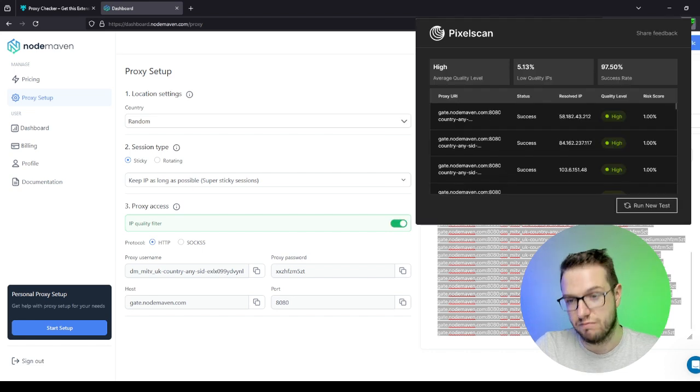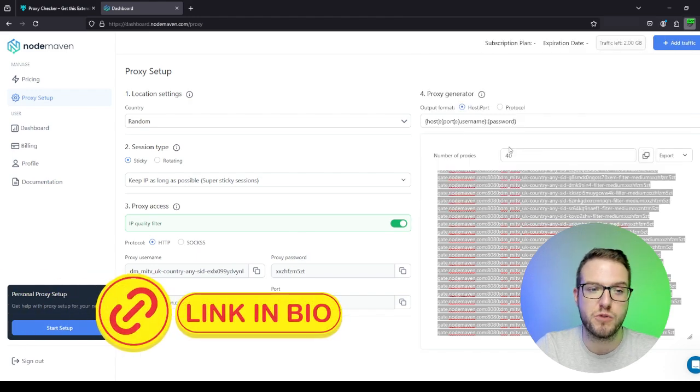Look at that. I put in a bigger amount, and there's a 97% success rate with only 5% low quality IPs. The average quality level is very high. As you can see, the high risk score is only about 1%, and some of them are low, probably 5%. I think that's a very good quality of proxies. So if you're grabbing some airdrops, proxies are a great way to avoid being detected and at the same time pick up some more entries. But shh, don't share. All right, let's get back to the video.